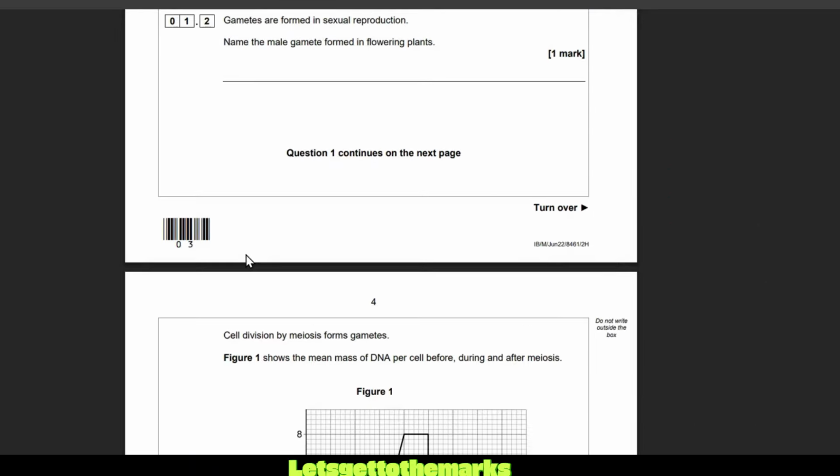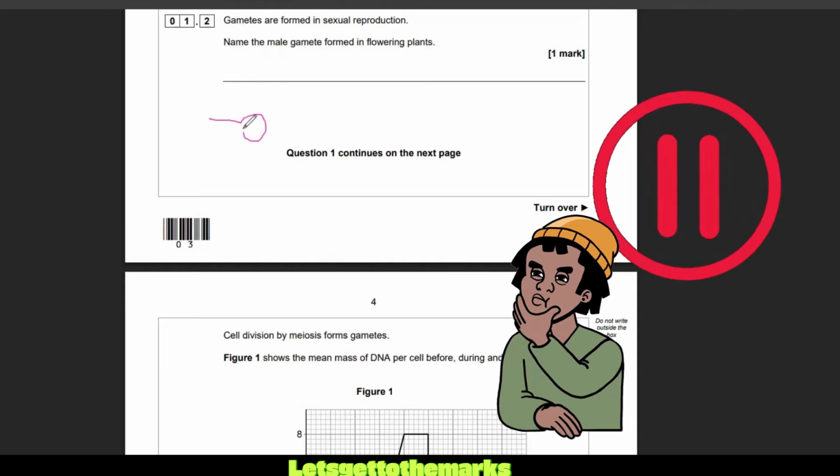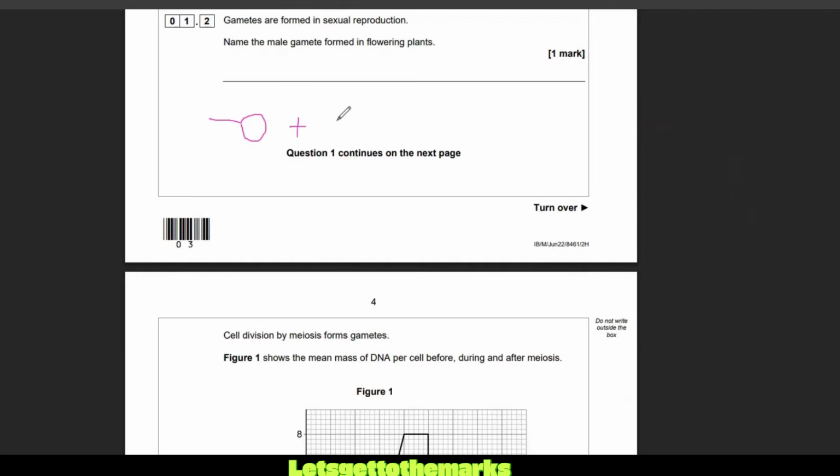Okay, so question 1.2. Gametes are formed in sexual reproduction. Name the male gamete formed in flowering plants. So why don't you pause the video, have a go in your head or write it down. We just talked about the male gamete in animals is sperm, and that joins with the egg, or the ovum, which is the female gamete in animals. What about plants? The female gamete is called the ovule or the egg. Now, the male gamete is actually something called pollen. There's some spikes on the pollen. And it's pollen. Yeah, simple as that.